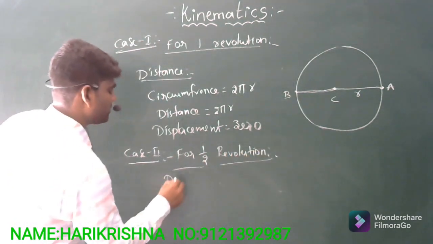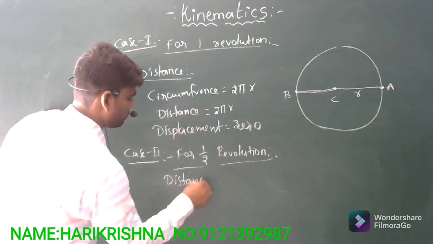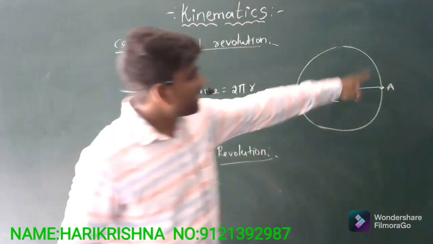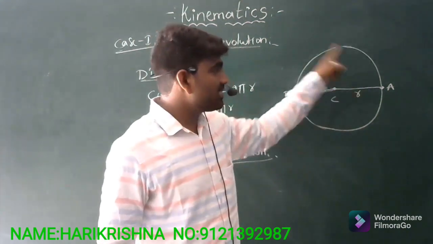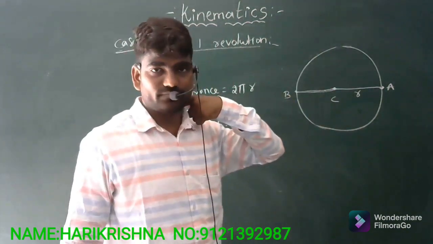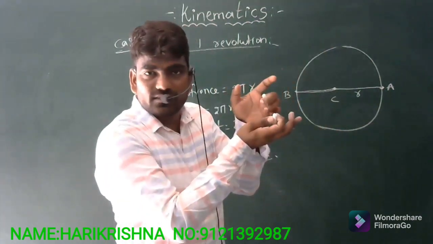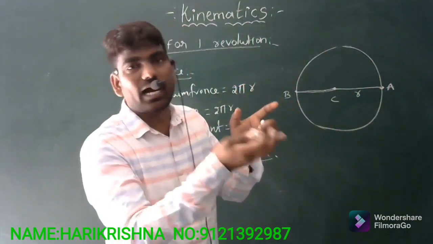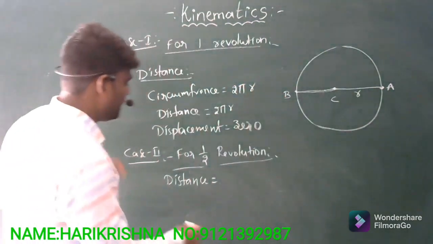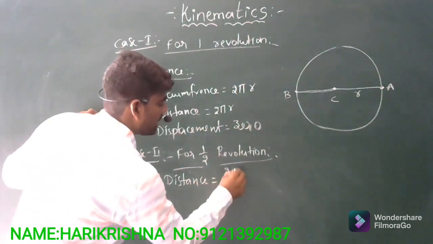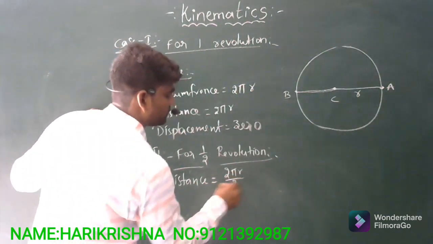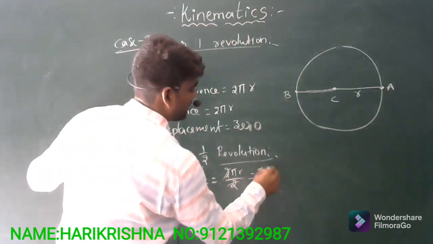So in this case, the distance. For a complete revolution, the circumference of a circle is the distance. For a half revolution, again the circumference divided by 2, nothing but half of the circumference of a circle, that is 2 pi r by 2. The 2 gets cancelled, and you will get pi r.